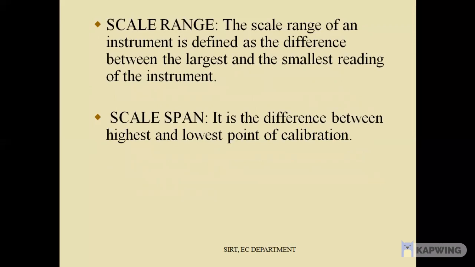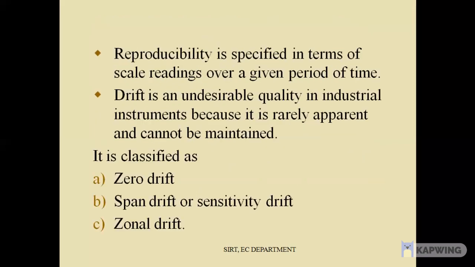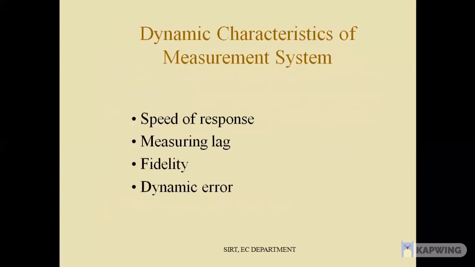Scale range: the scale range of an instrument is defined as the difference between the largest and the smallest reading of the instrument. Scale span is the difference between the highest and the lowest point of calibration. Reproducibility is specified in terms of scale readings over a given period of time. Drift is an undesirable quantity in industrial instruments because it is rarely apparent and cannot be maintained. It is classified as zero drift, span drift, sensitivity drift, and zonal drift.